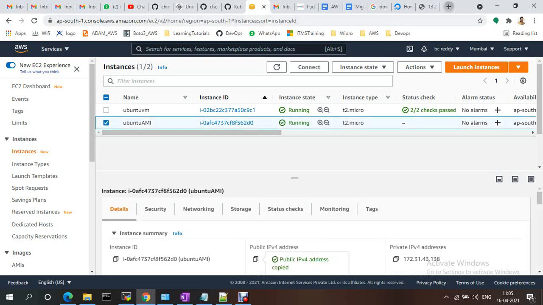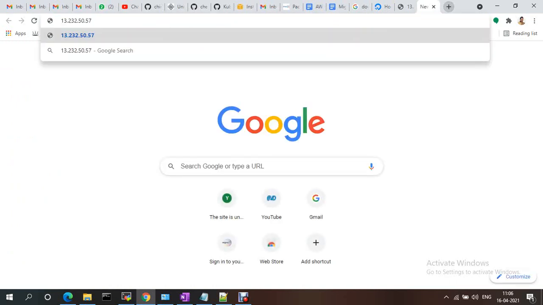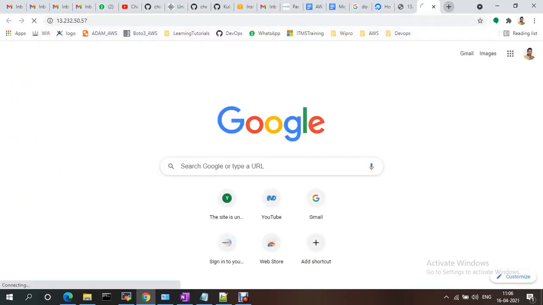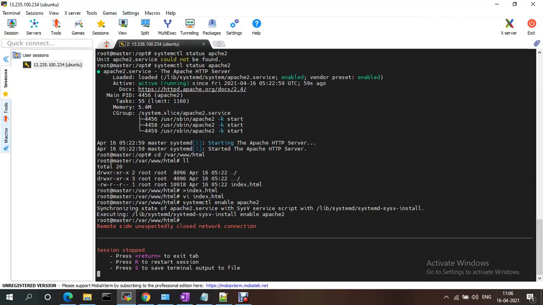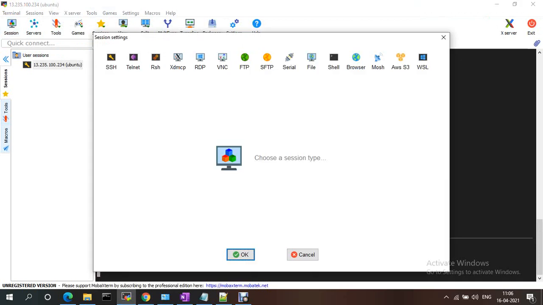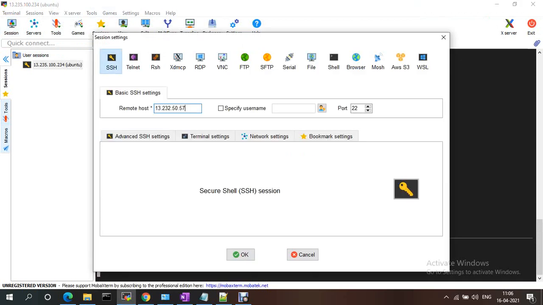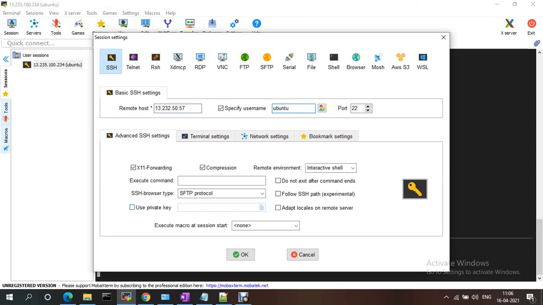You can take this IP, and whatever code should be running will be running. Whatever data was on the server, the same will be available. If you want, you can log in to the server. The user is ubuntu, and use the public key.